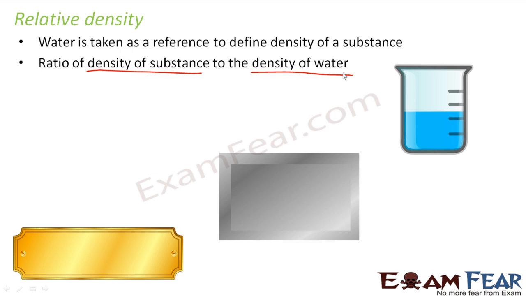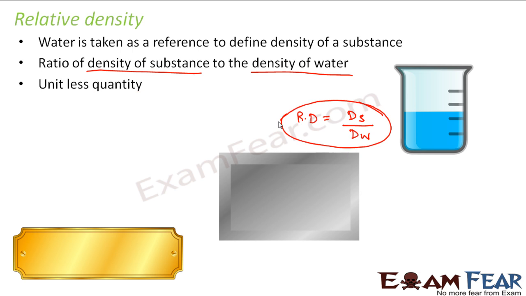So the ratio of density of a substance to the density of water. So relative density is equal to density of the substance by density of water. Now since it is a ratio of two densities, it does not have any unit because both the units will cancel out. So it is a unitless quantity.